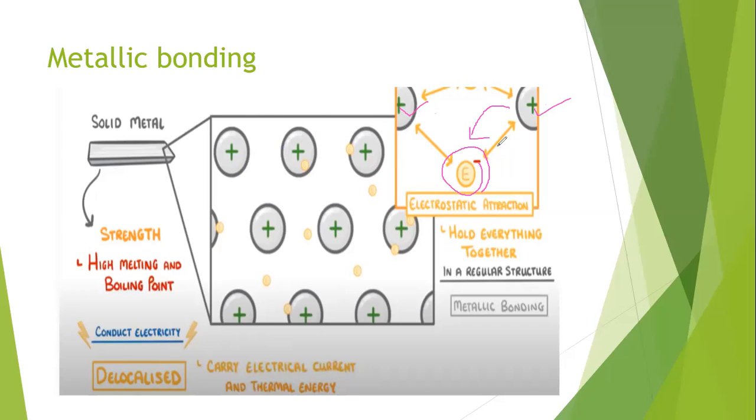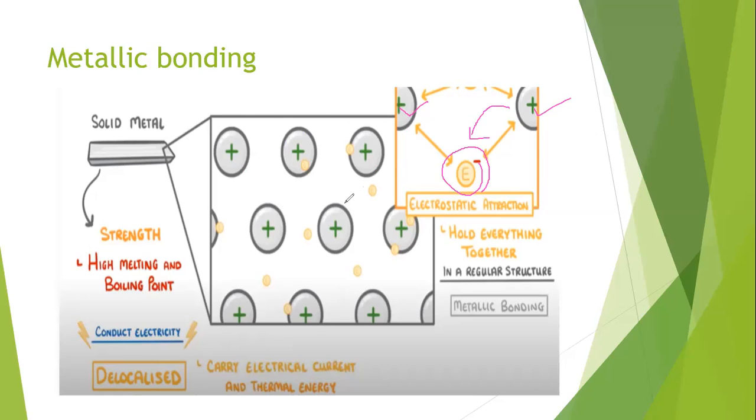Due to this, metals have a high melting and boiling point, because all the nuclei are attracting all the electrons, that's why they are very strong. Due to the strong nature of metals, you need high temperature to boil them and high temperature to melt them.